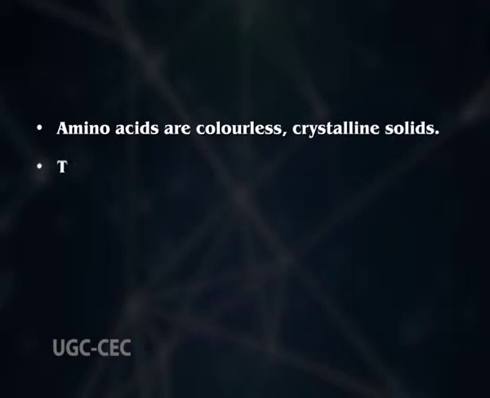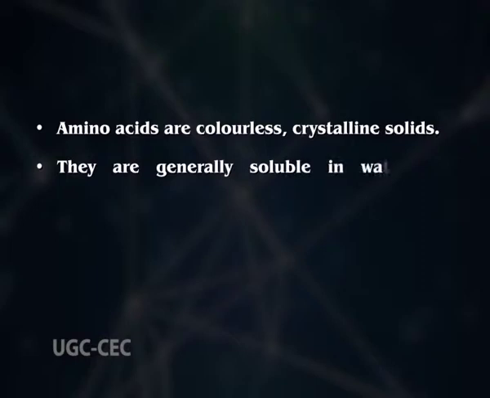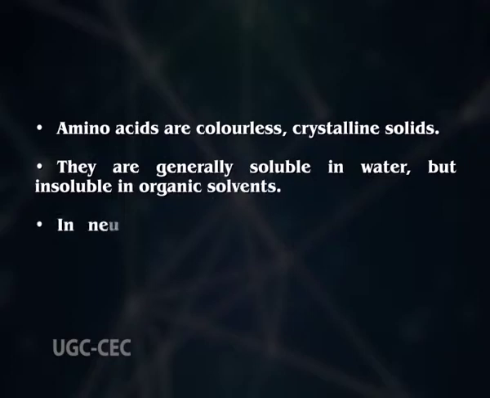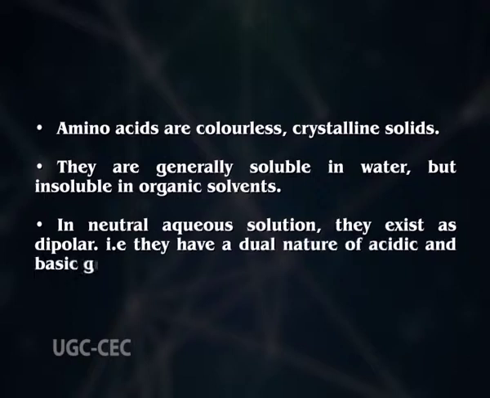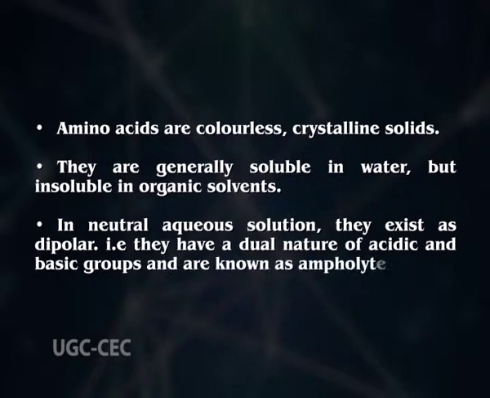Then 2, they are generally soluble in water but insoluble in organic solvents like ether. Thirdly, in neutral aqueous solution, they exist as dipolar ions. That is, they have a dual nature of acidic and basic groups, which are contributed by carboxyl group and amino group, and are known as ampholytes.